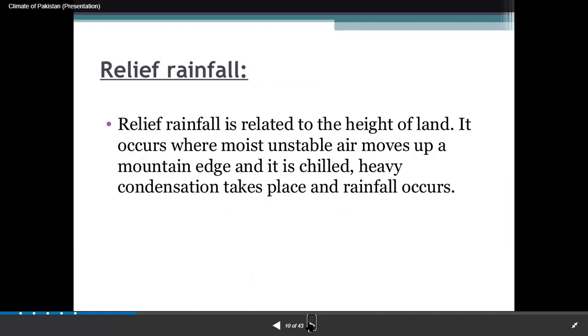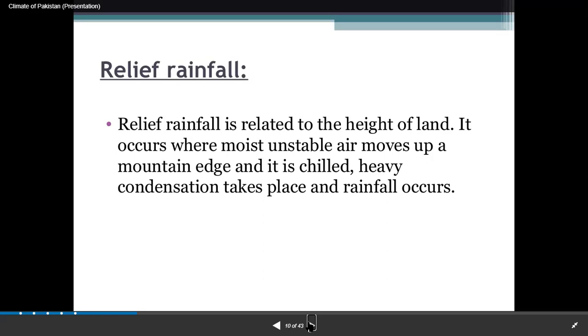Another type of rainfall is relief rainfall. Relief means height, right? So the height of the land. If you remember, we have studied the windward and leeward sides. It occurs where the moist air moves up, it rises, and then when it goes up, condensation takes place.